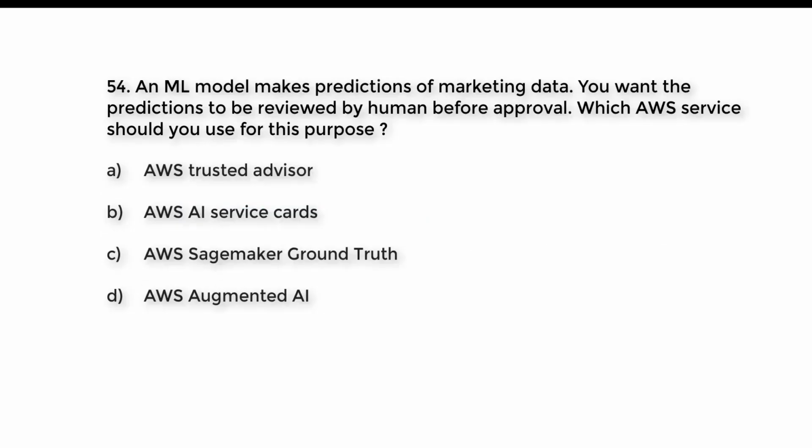Question number 54. An ML model makes predictions of marketing data. You want the predictions to be reviewed by human before approval. Which AWS service should you use for this purpose? A. AWS Trusted Advisor. B. AWS AI Service Cards. C. AWS SageMaker Ground Truth. D. AWS Augmented AI. Try to guess the right answer. And the right answer is option D. AWS Augmented AI. This is also called Amazon A2I.